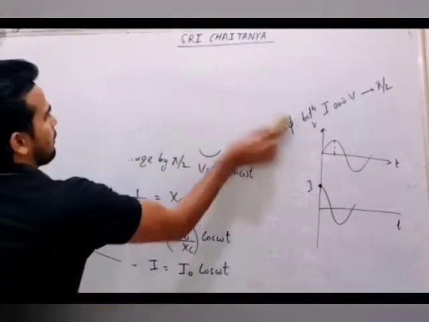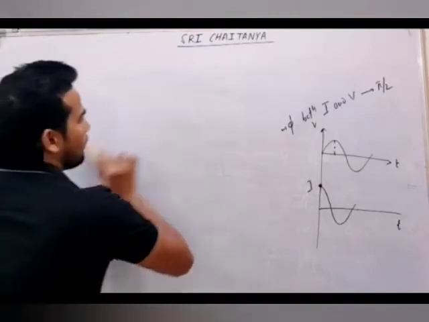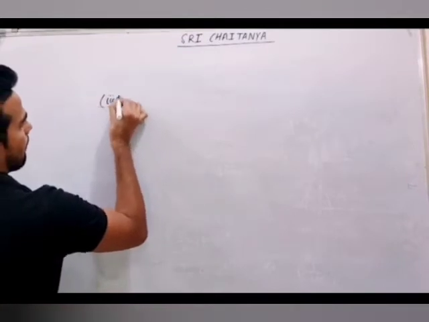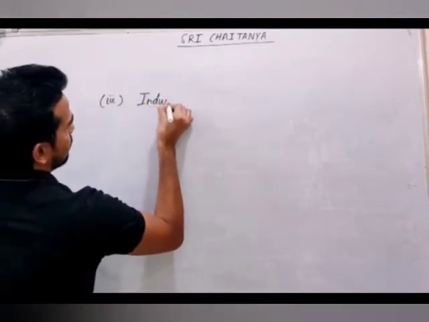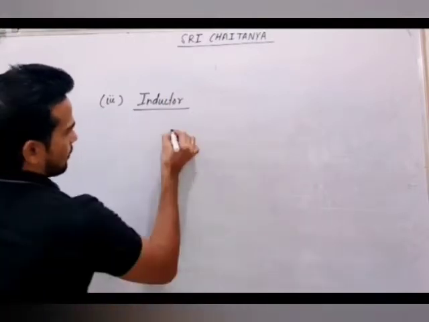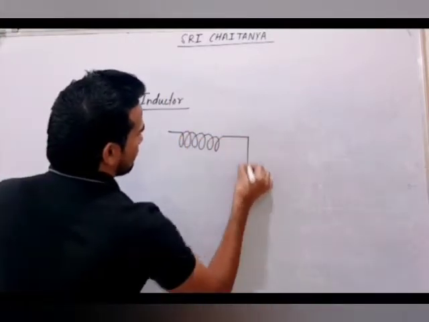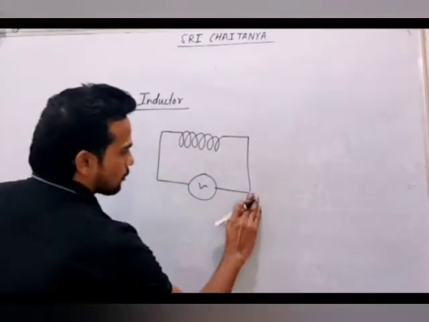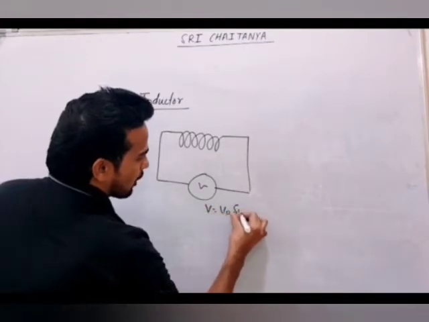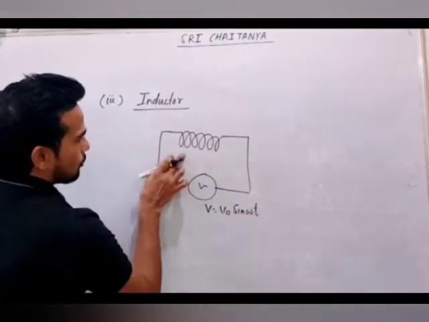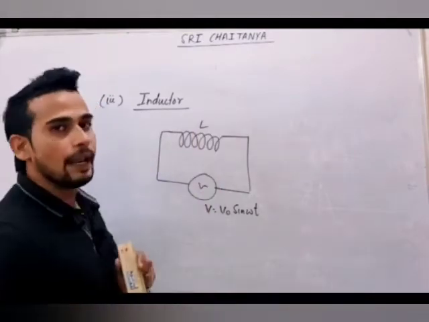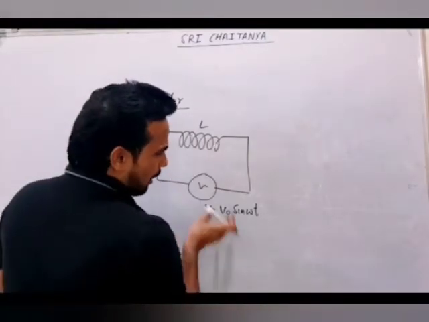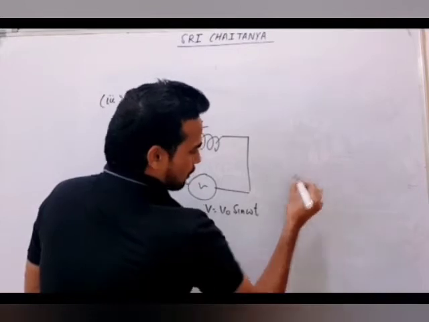Now we'll move to the third, our important device. I think you know that device will be our inductor. So the same inductor is there, connected to one AC source. You can see here, again this AC source will have voltage V equal to V naught sine omega t. Now this circuit will have self inductance L. Now you know this voltage will come across this, and you can write the voltage across the inductor.